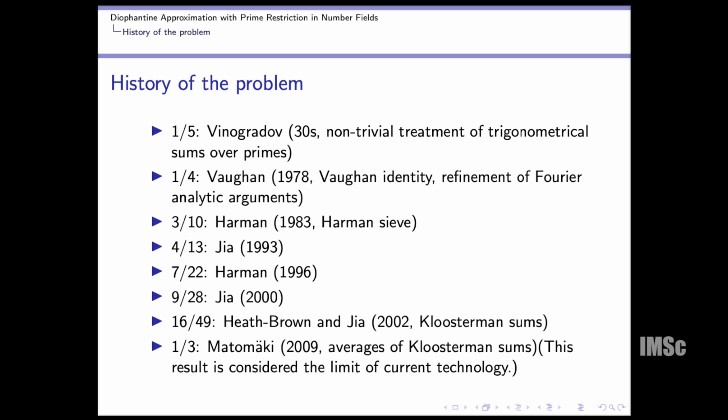First is Vinogradov in the 30s, who proved that nu can be 1/5, then 1/4 by Vaughan in 1978 using Vaughan's identity and a refinement of the Fourier analysis argument. 3/10 is Harman, who introduced his sieve in 1983, the Harman sieve, then 4/13 by Jia in 1993, 7/22 again Harman, who refined his previous argument, and 9/28 Jia again, and 16/49 was Heath-Brown. And 1/3 is Matomäki in 2009, using averages of Kloosterman sums, and this result is considered the limit of modern technology.